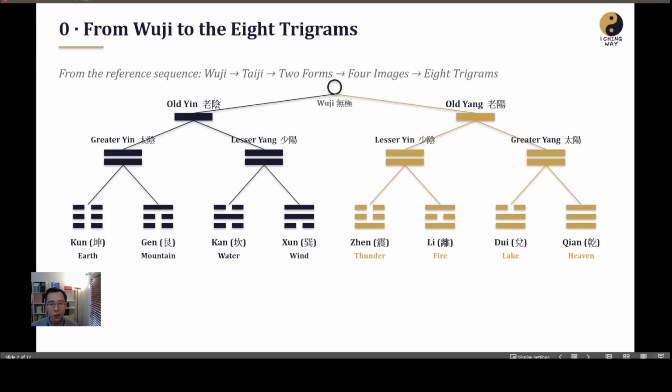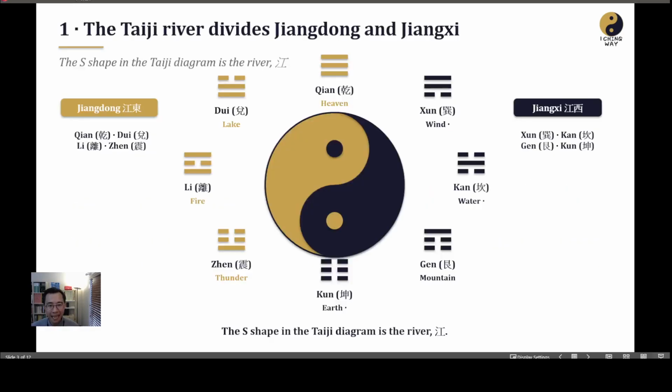In the previous episode, we explained how we get the eight trigrams. Qian, heaven. Dui, lake. Li, fire. Zhen, thunder. Xun, wind. Kan, water. Gen, mountain. And Kun, earth. We have the eight trigrams, and we can put them into two groups. Today, we will focus on the east side of the river, Jiangdong Gua, the east side of the river.